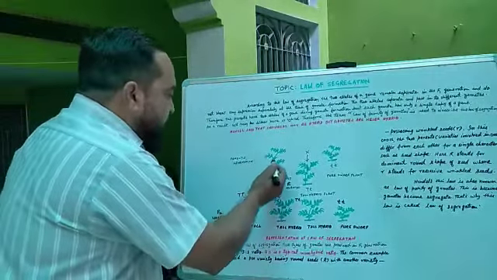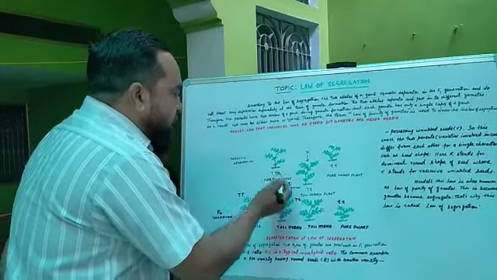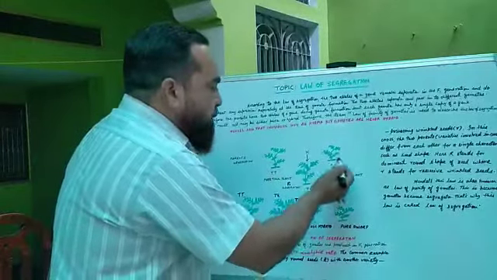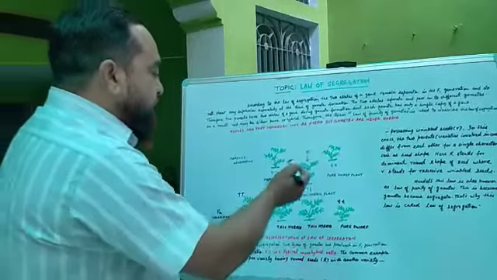In the parent generation, a pure tall plant and a pure dwarf plant cross each other.